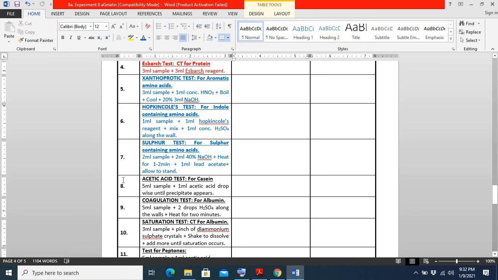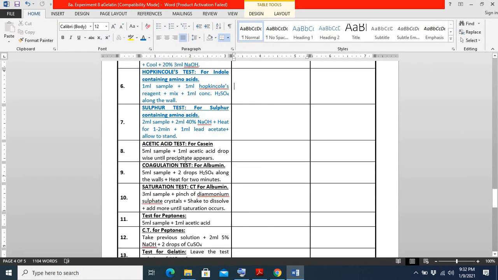For this purpose we perform three tests: one for aromatic amino acids, another for indole amino acids, and another for sulfur containing amino acids.